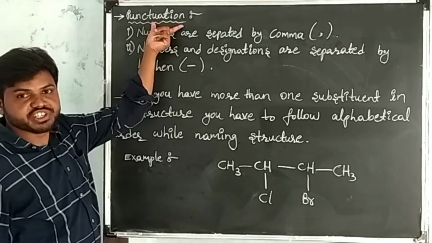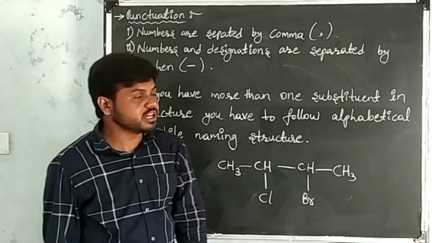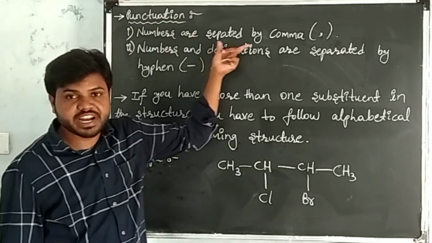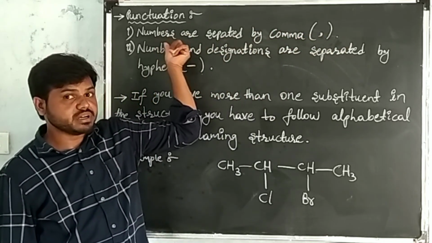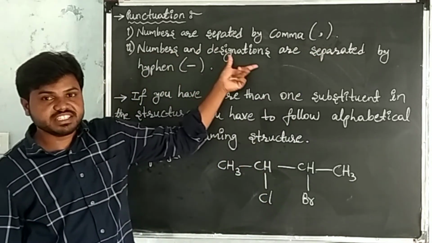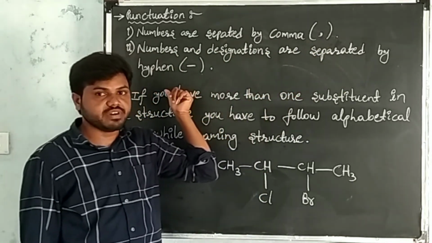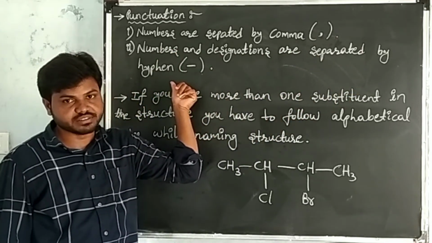Now we discuss punctuation. While naming a carbon compound, numbers are separated by commas. Next, numbers and designations are separated by hyphens.